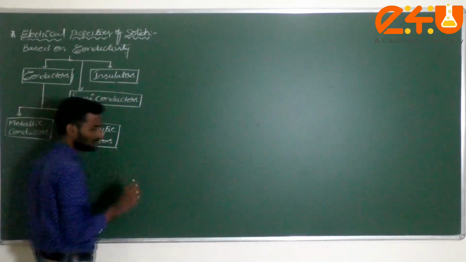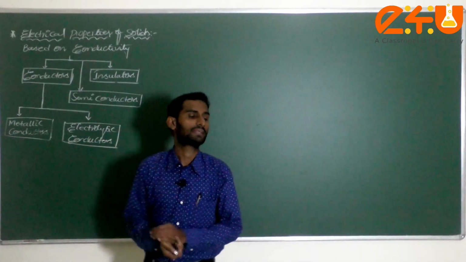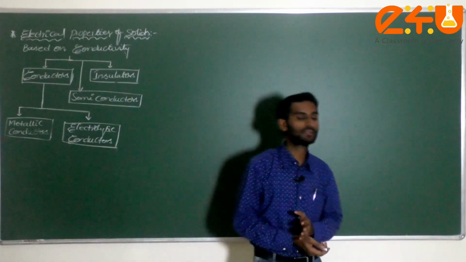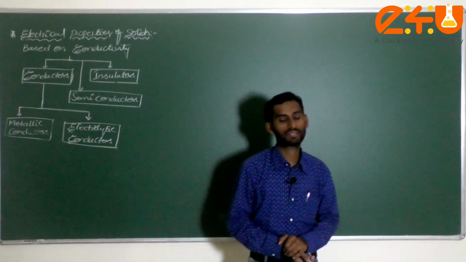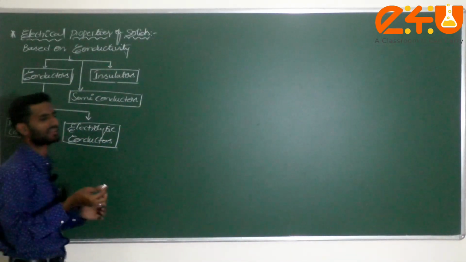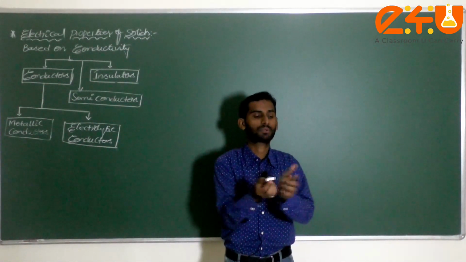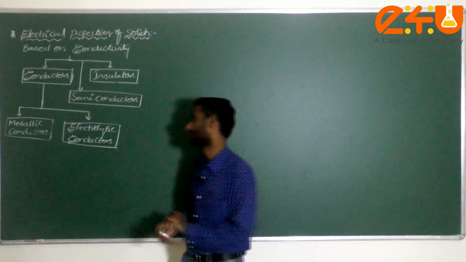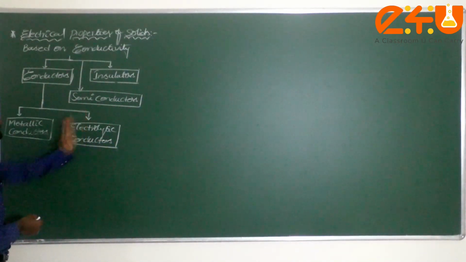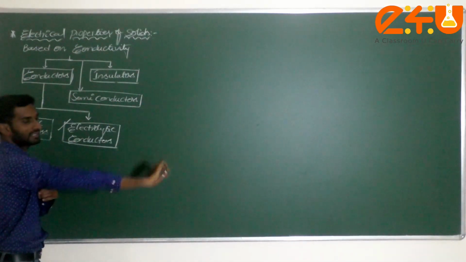First of all, what is meant by a conductor? The substances which allow electric current to pass through them are called conductors. For example, if electric current is passing through a substance, then it is called a conductor. These conductors are mainly classified into two types: metallic conductors and electrolytic conductors.